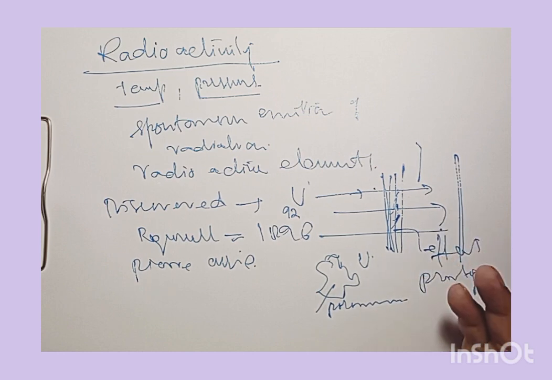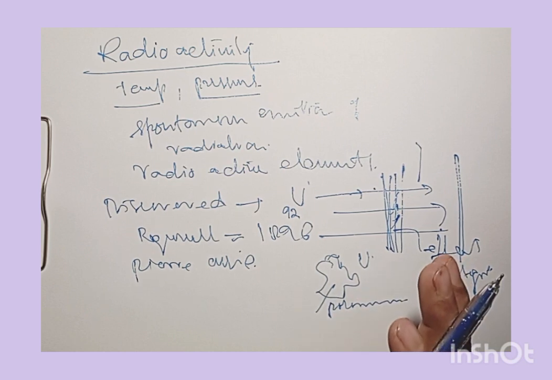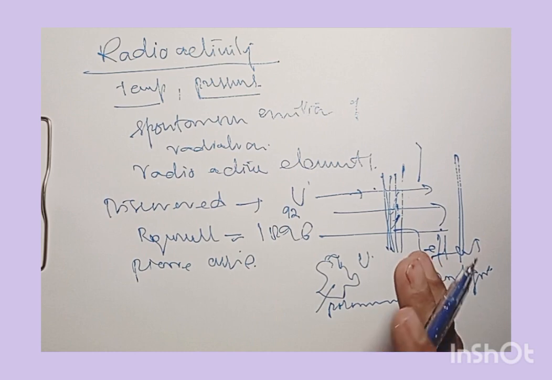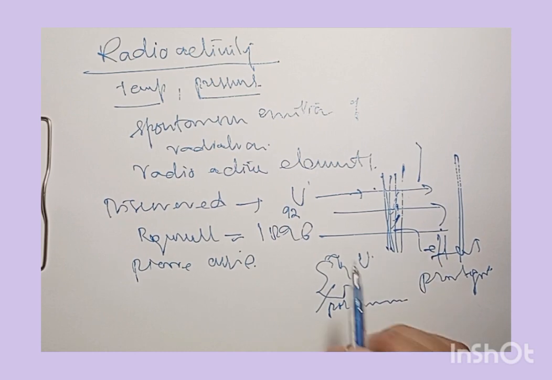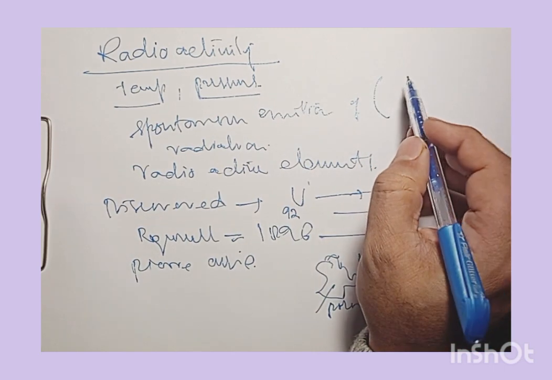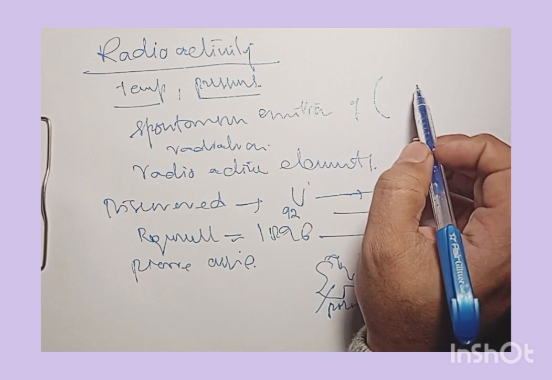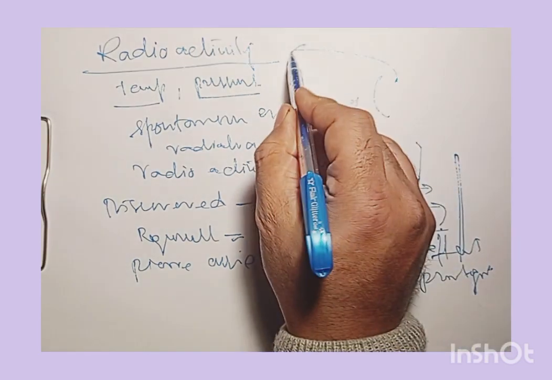Now, what is the cause of this radioactivity? As we have talked about, we have nuclei that are unstable. That means the instability of heavy nuclei causes this radioactivity.